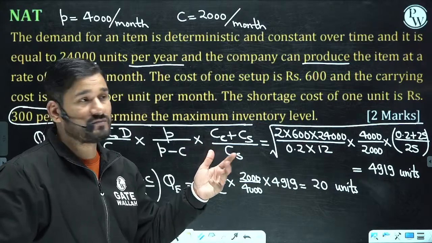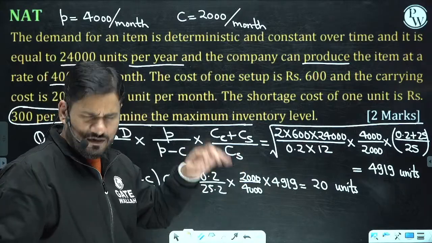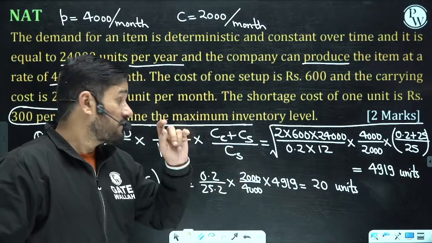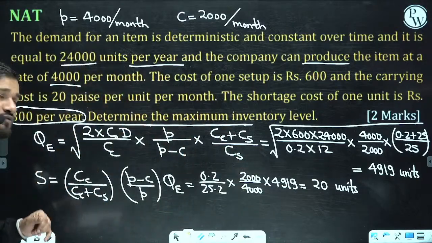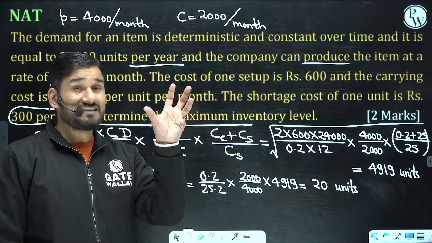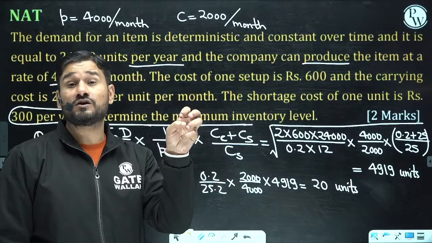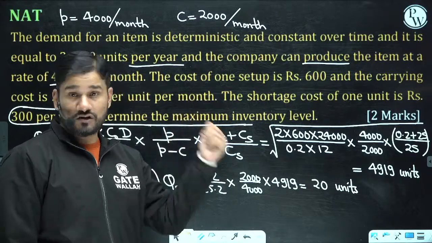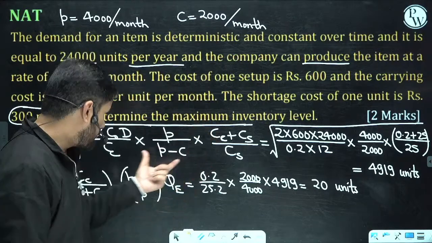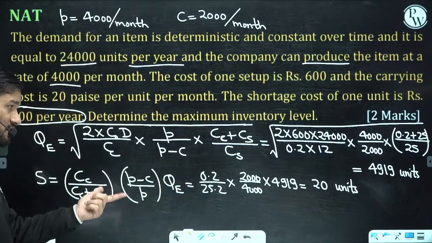Maybe it is possible you are giving the final answer 19.5. Please remember, in examination you are going to take the 19.5 only. Now we are having QE, we are having the value of S. This is the special case of mixture of model 2 and model 3. Shortage is also there, then finite replenishment rate is also there. So both are happening. So these are the formulas for that value.